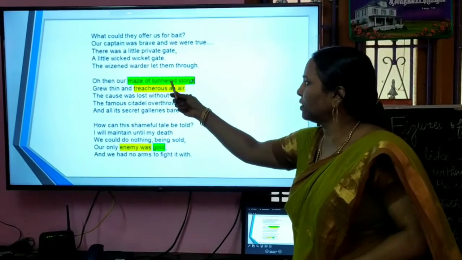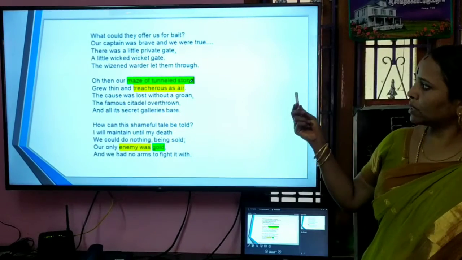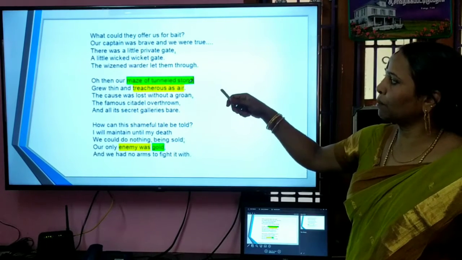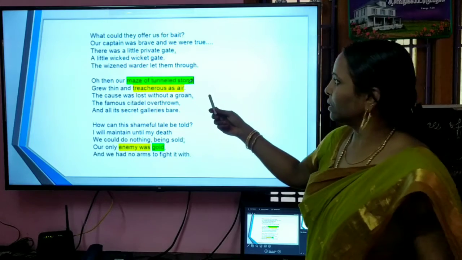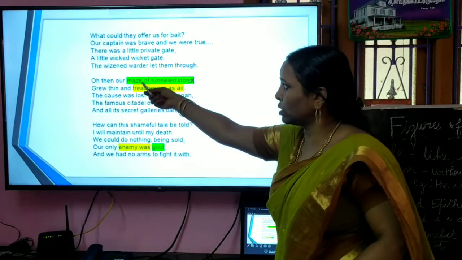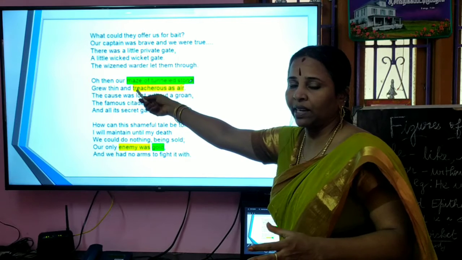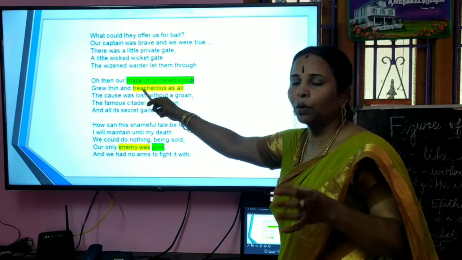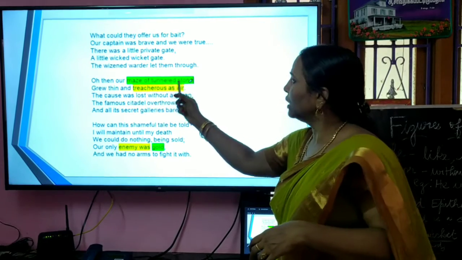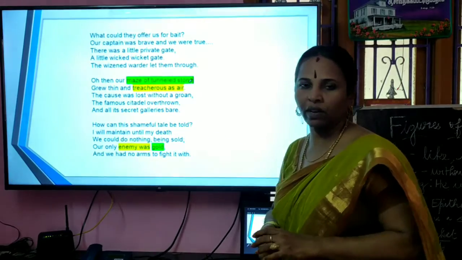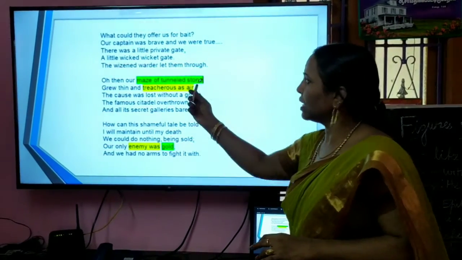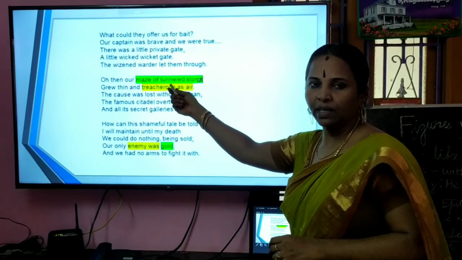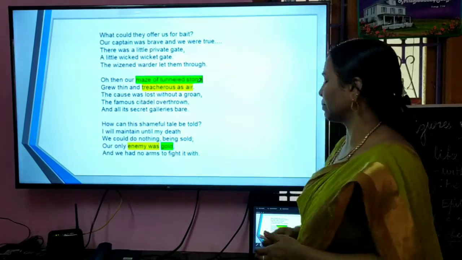Next one, maze of tunneled stone. The tunneled stone is made with an intricate path, so here you can also say it is a maze. You can explain it in another way: it is a thing which you are not able to understand very clearly. It is like a puzzle. So this tunnel stone is like a puzzle, like an intricate path. Here it is a metaphor. Without like and as, the comparison is made. So it is metaphor. Next.